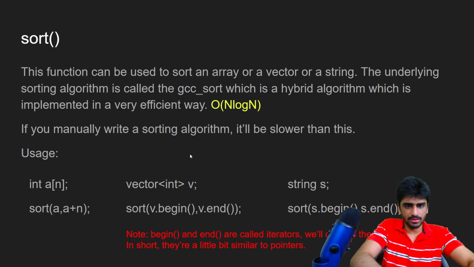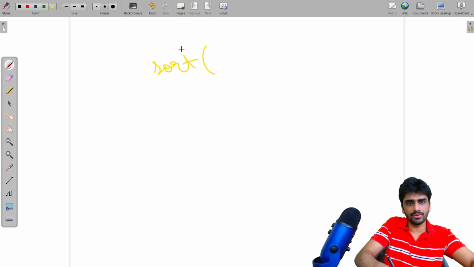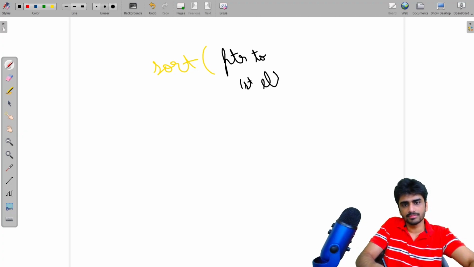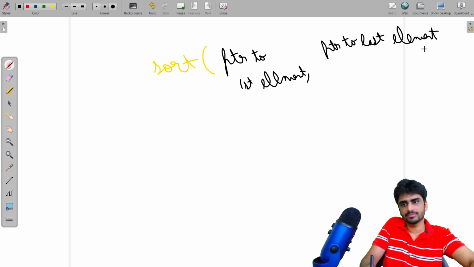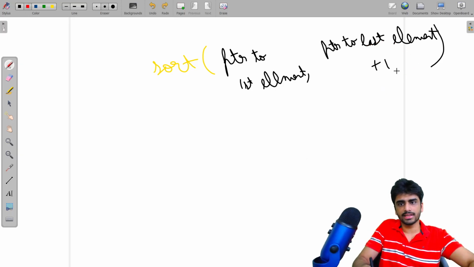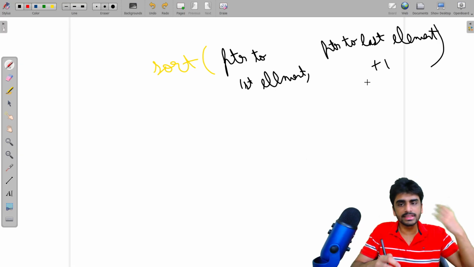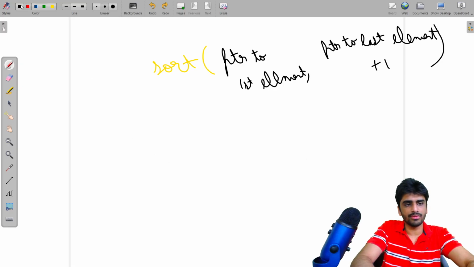So let me just tell you here what we're doing. When we write the sort function for an array, we write the pointer to the first element, followed by the pointer to the last element plus 1. Right? This part is really important, that we want the pointer of the element that is next after the last element that we want to sort. Like the range that we want to sort, this is the next element.